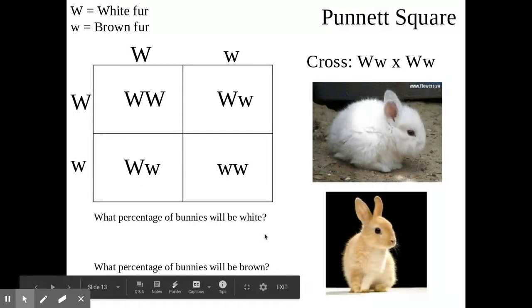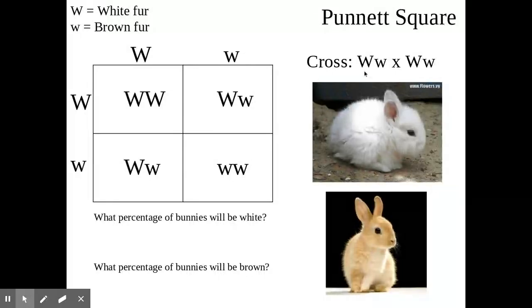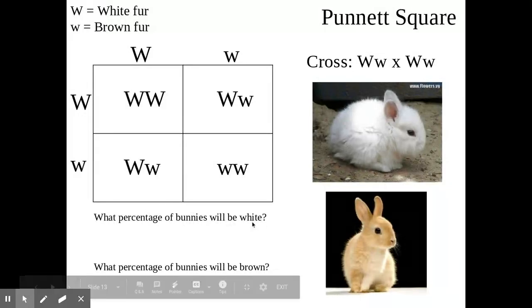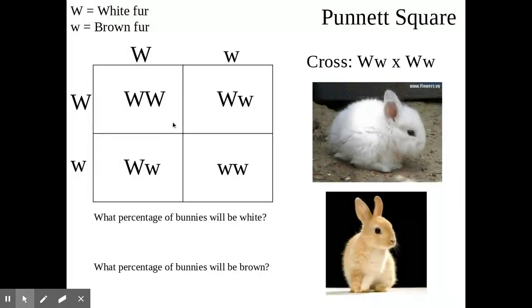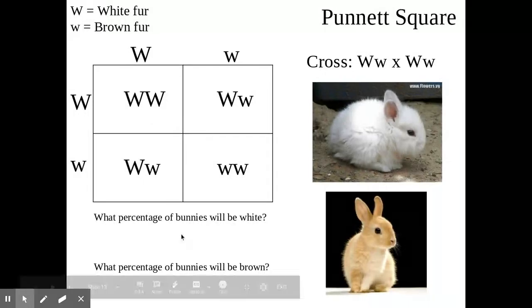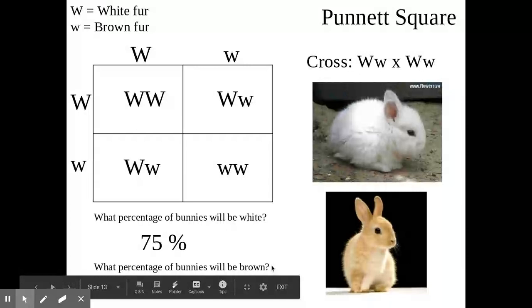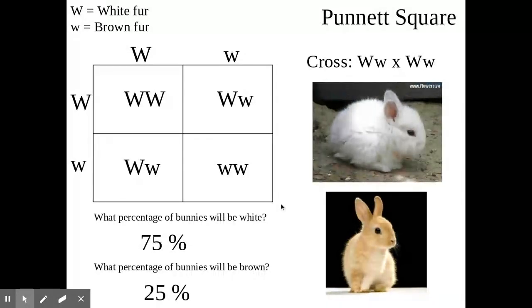What percentage of the bunnies will be white? Okay, so remember, you have to have one dominant or two to be white. You can only get a brown fur bunny if you have two little w's. So when we look at the percentage and we're looking at the inside of the box, because those are the offspring, the percentage of bunnies that will be white would be yes, yes, yes, no. So that's 25, 50, 75. The percentage of the bunnies that will be brown will be a 25% chance.